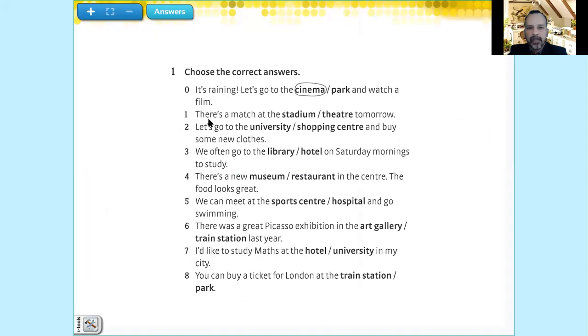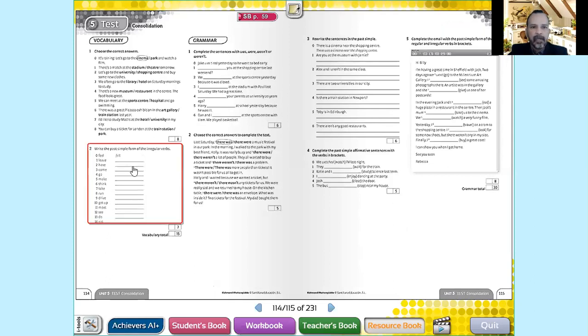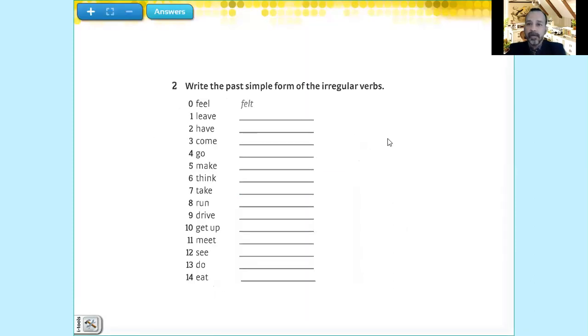Number 1, there's a match at the tomorrow. Match has to do with stadium, soccer. There's a match at the stadium. Obviously, you have to circle the correct option, and then you continue doing it. It's very easy.